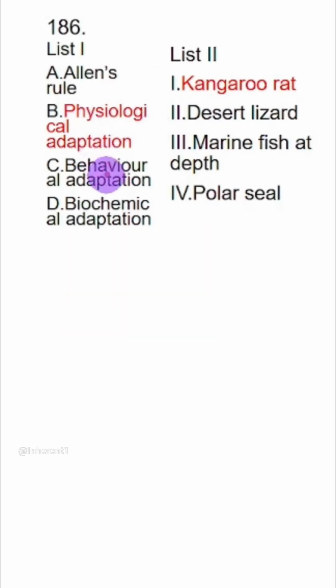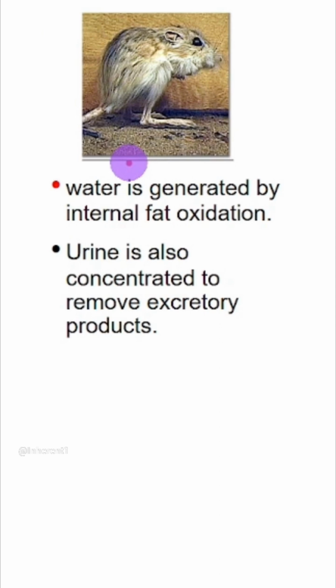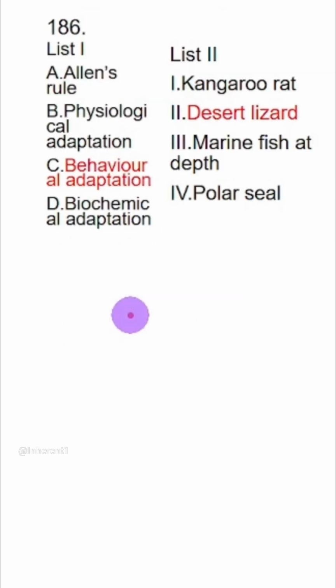Next one, physiological adaptation matches with kangaroo rat. Now physiologically, this rat will be able to save water, and two different mechanisms are: it will generate water by internal fat oxidation, and second mechanism of saving water is producing highly concentrated urine.